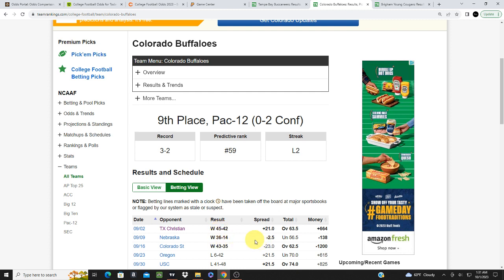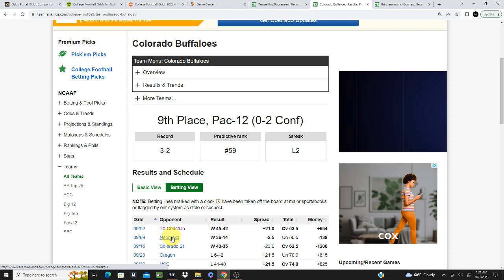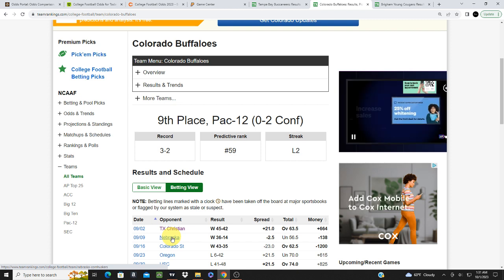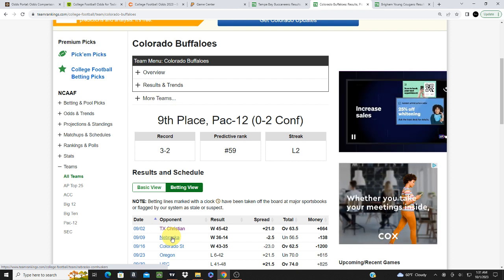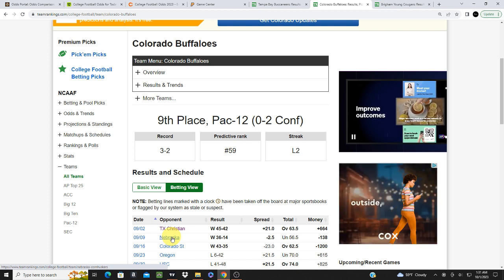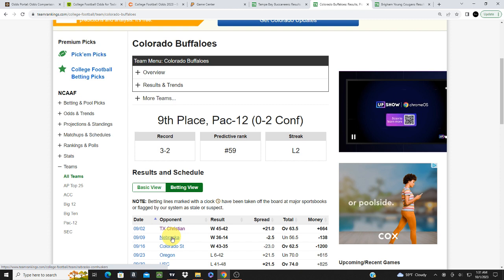So they had momentum, obviously, going into this Nebraska game. And Nebraska wasn't really showing anything to warrant them being an underdog at +2.5. They should have been a bigger underdog, because they played a tough game against Minnesota, lost a close game, but it was still a loss. So we didn't really know what type of Nebraska team that was, and they weren't proven.